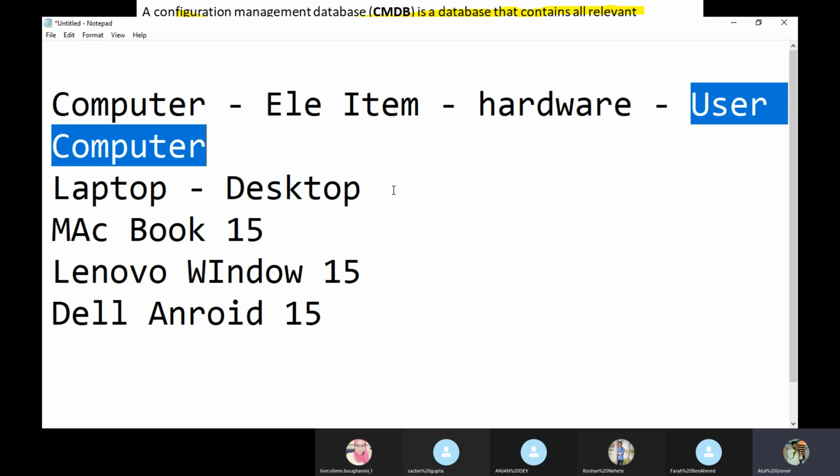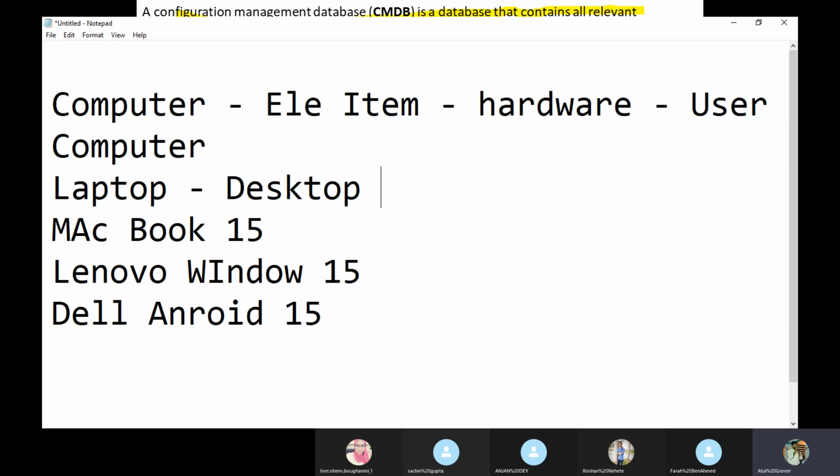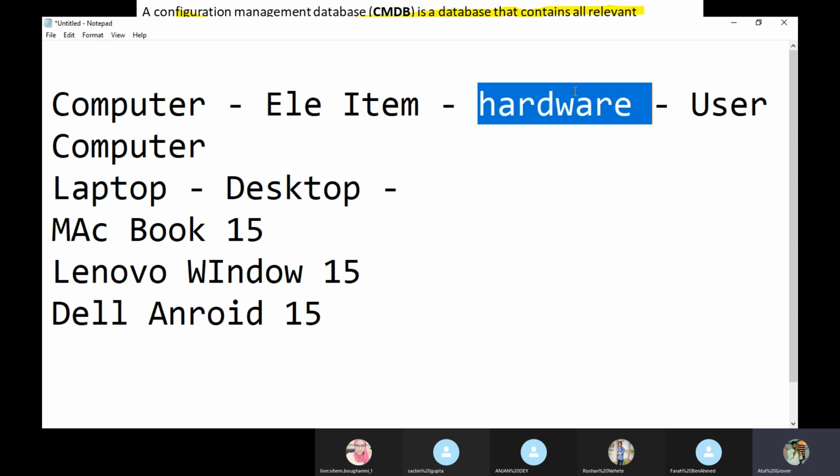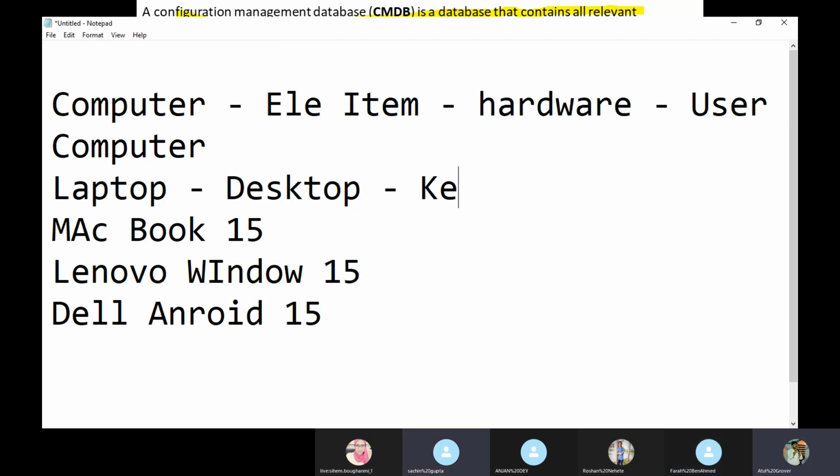Maybe I put the desktop or the laptop in some garage, or maybe in some factory, in some big plant. Sachin, you say hardware. Why? Let me say hardware. You're talking about hardware. Let me put keyboard, mouse. Yeah, hardware and its peripherals.